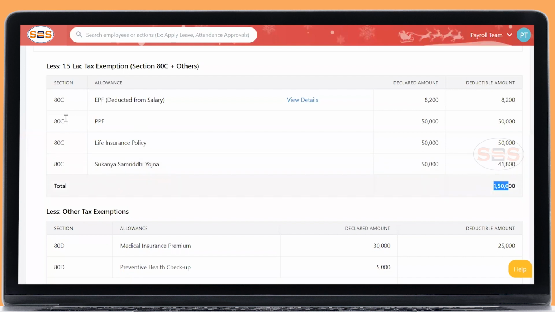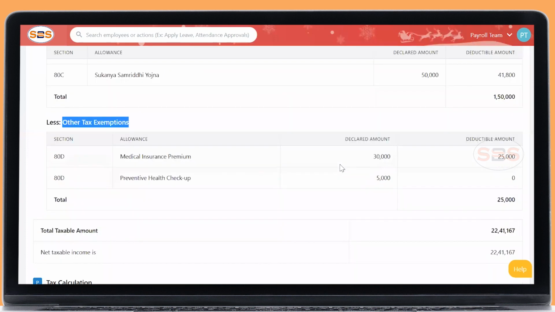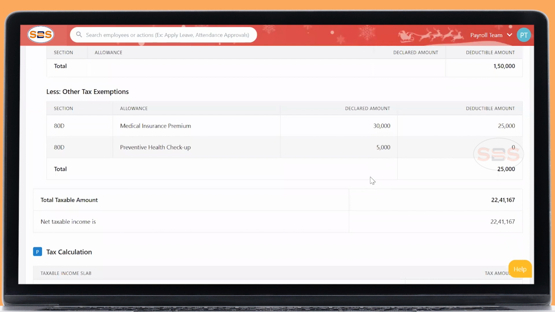And other tax exemptions, what I've declared is this. Hope you remember that I said the system will consider only 25,000. In this 25,000, this 5,000 is also inclusive. That is why it is showing as 0. If I have declared only 15,000 or 18,000, this 5,000 will also be considered. Maximum is 25,000 based on my age limit. This age is defined based on the age which is given in the portal. If your parents are senior citizens, you can claim 50,000.